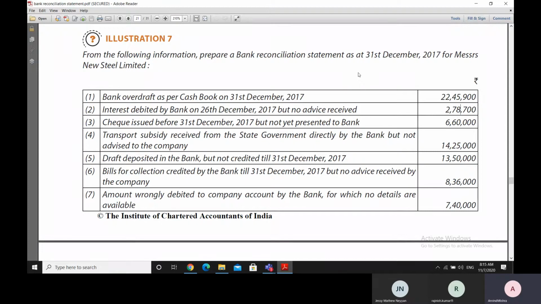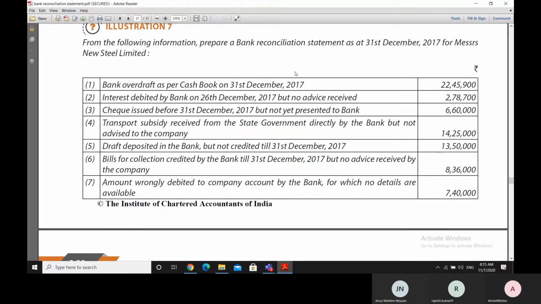Now we have some information as on 31st December 2017 for Messrs. New Steel Limited. So we have the information that as per the cash book, there was a bank overdraft of 22,45,900 rupees.